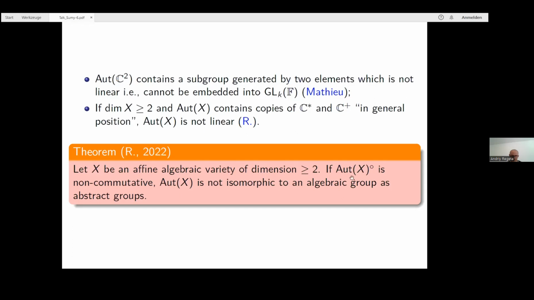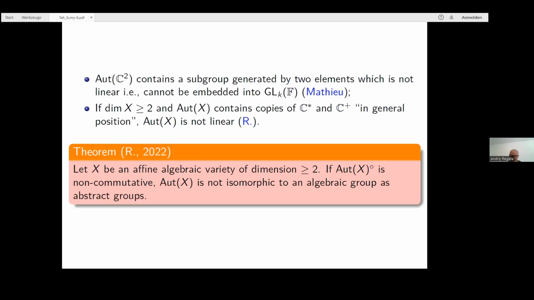It's actually important to have here this condition that the connected component is non-commutative, because if the connected component is commutative, the group still can be infinite dimensional, but it may happen that the infinite dimensional group is not isomorphic to an algebraic group as algebraic groups, so to say, or as groups with topology, but as abstract groups, they can very likely be isomorphic. There are many examples like this. So here it's very important to say that these groups are not isomorphic as abstract groups.